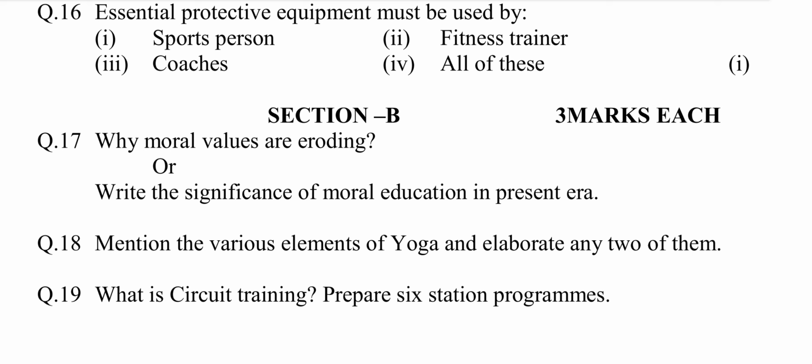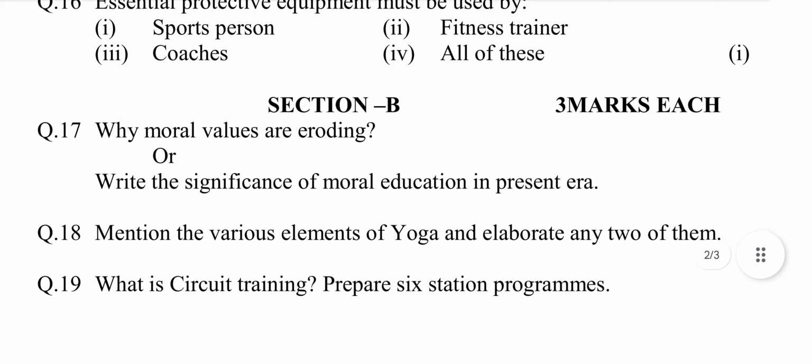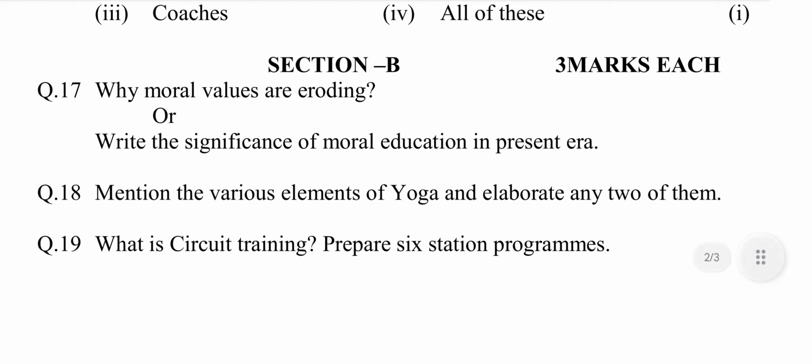Fourth, modernity of children is exposed to media like television and mobile phone extra. Fifth, children do not need packaged wisdom. Or write the significance of moral education in present era.